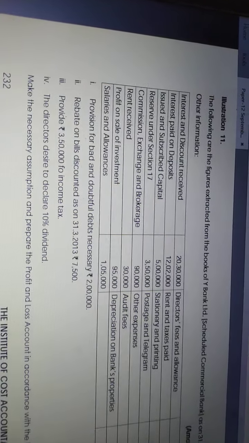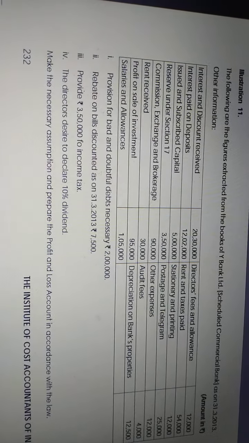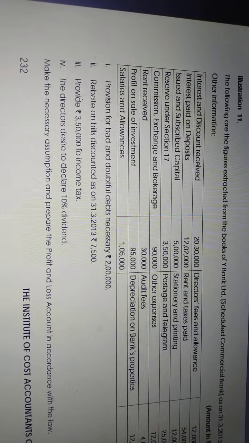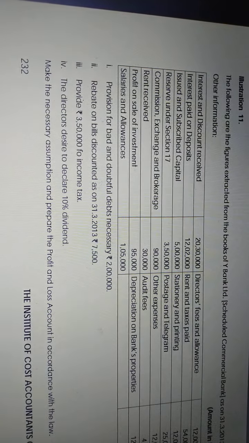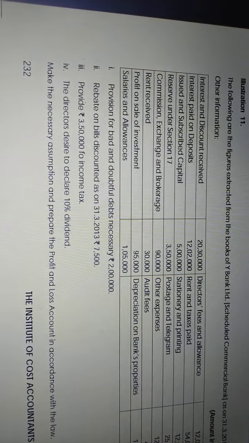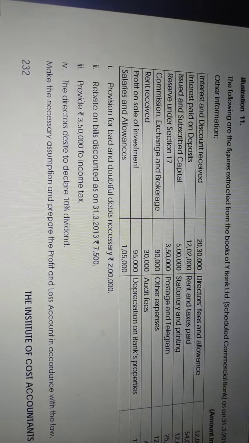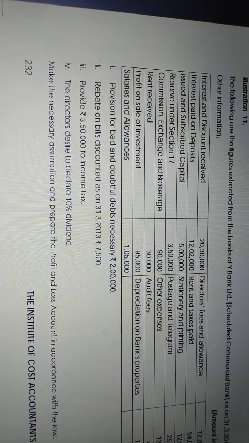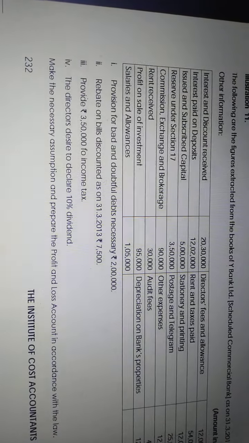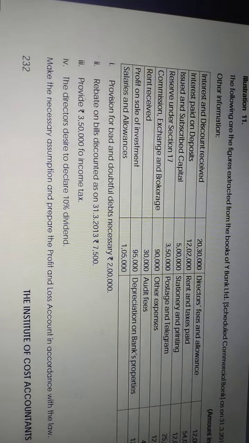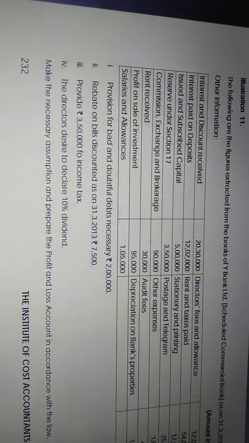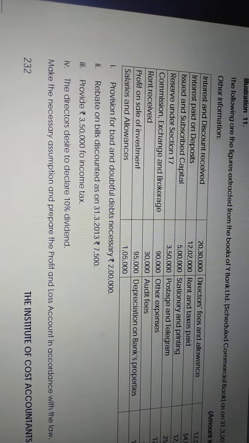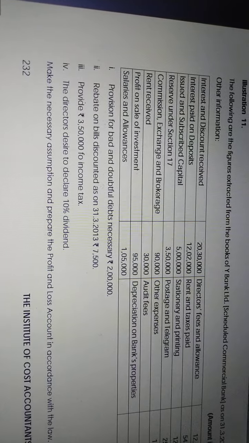Commission, exchange and brokerage. We have gone through where actually? Commission income, exchange, brokerage, commission, everything we have given under the other income category. I think it is scheduled. It is a P&L item. First of all, you have to decide it's a P&L item, whether it is an income or expense. Assume this is an income. So other income. Other income means which category? I think it is schedule 14.